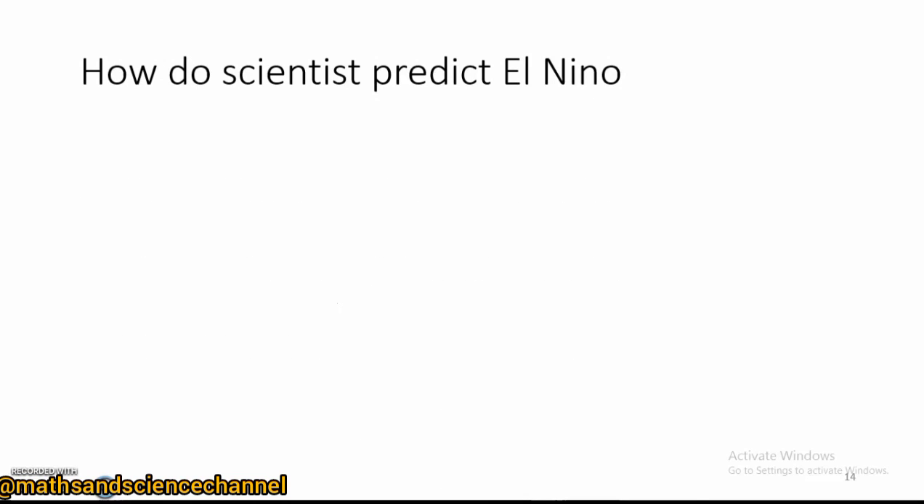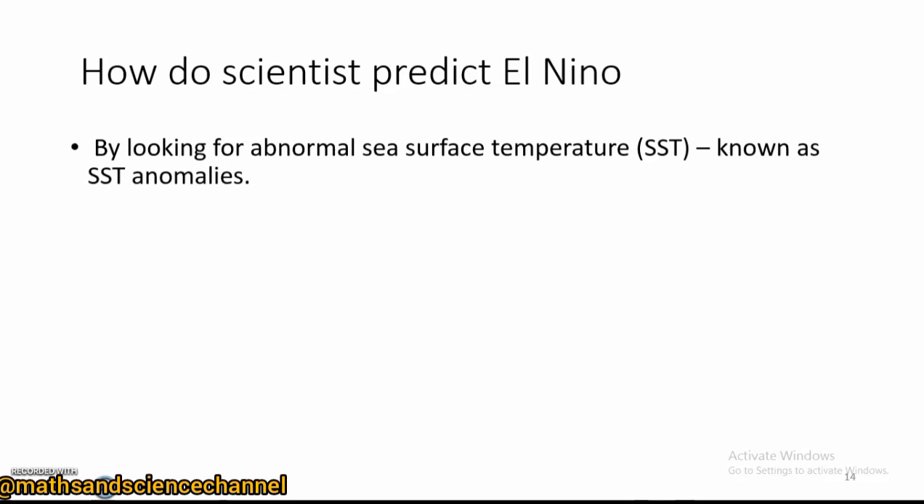Then also we look at how scientists predict El Nino events, right? One, they predict El Nino events just by looking at the sea surface temperature anomalies, the abnormal sea surface temperatures. When we talk about anomalies, we are looking at the increase and decrease, so basically the variations which take place in the sea surface temperatures. When they see any anomalies in the sea surface temperatures, they can predict that this is an El Nino event, this is a La Nina event, or normal conditions.